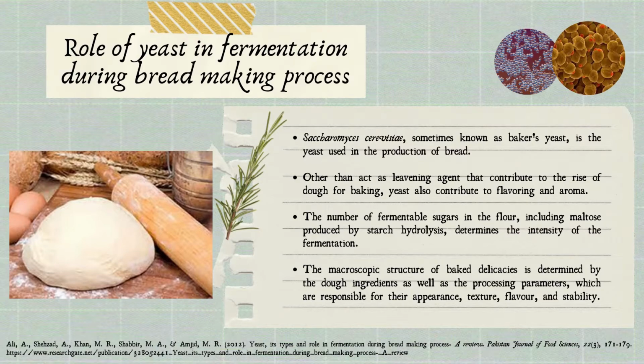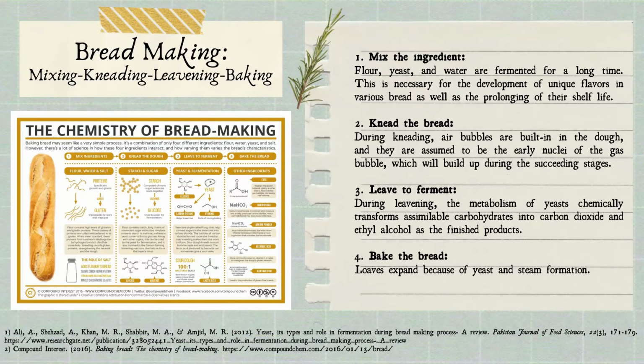Other than acting as a leavening agent that contributes to the rise of dough for baking, yeast also contributes to flavoring and aroma. There are 4 steps in bread making, which are mixing, kneading, leavening, and baking. During kneading, air bubbles are built in the dough and they are assumed to be the early nuclei of the gas bubbles, which will build up during the succeeding stages. During leavening, the metabolism of yeast chemically transforms assimilable carbohydrates into carbon dioxide and ethyl alcohol as the finished products.